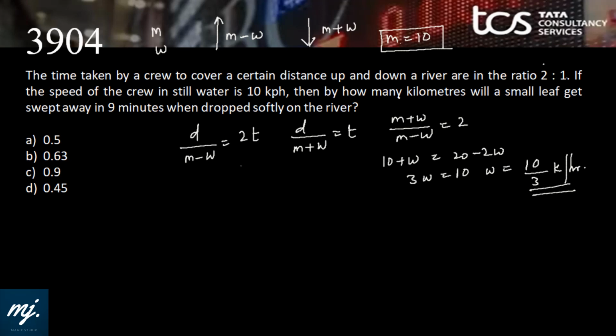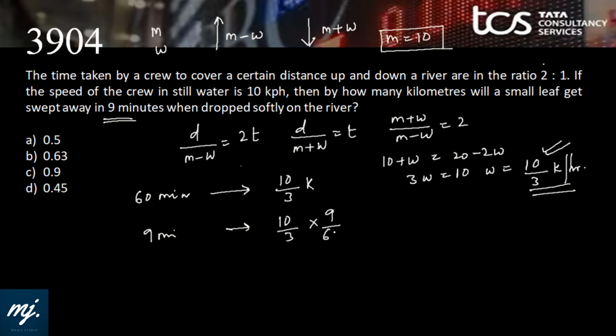Now the question: by how many kilometers will a small leaf get swept away in 9 minutes when dropped softly on the water? If a small leaf is dropped softly on the river, it will only travel the distance at the speed of the current. Fair enough? Now what is the speed of the current? In 1 hour, that is 60 minutes, it is traveling 10 by 3 kilometers. That means in 9 minutes it will travel 10 by 3 into 9 by 60 kilometers.